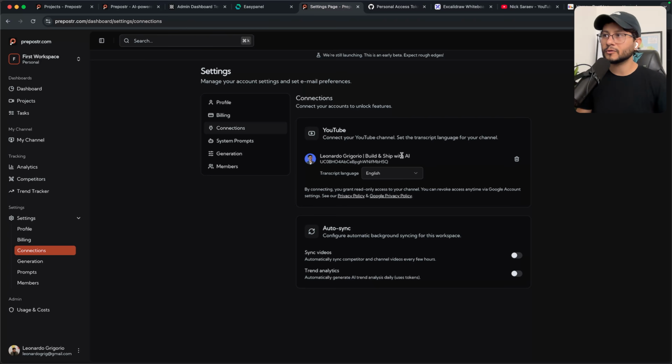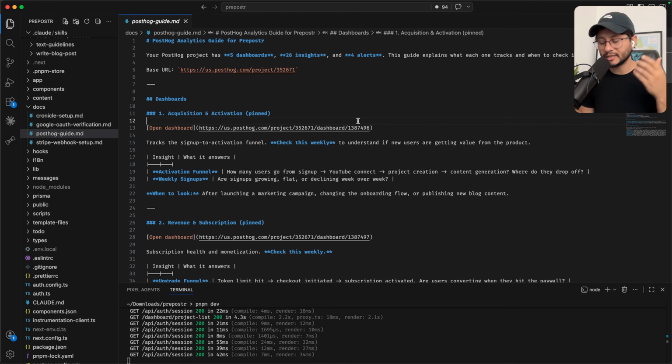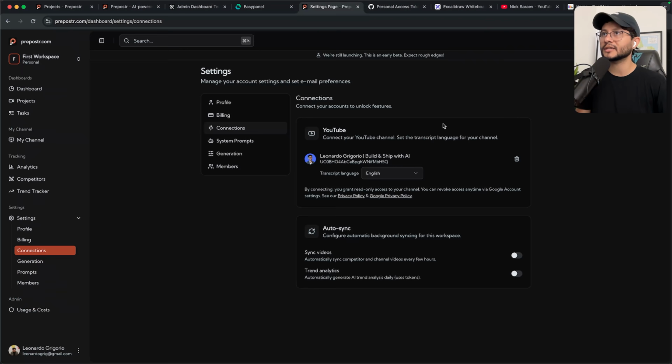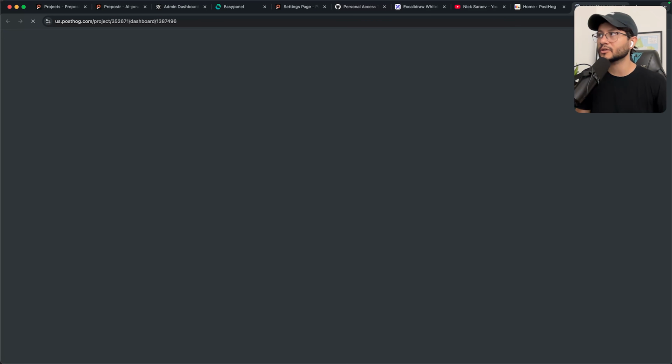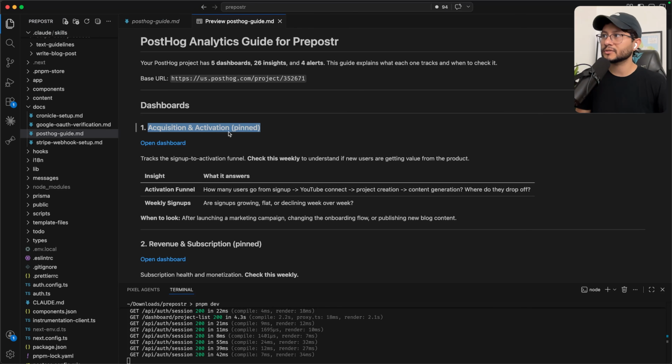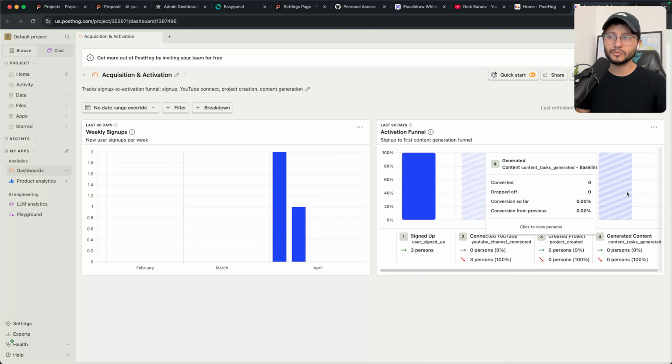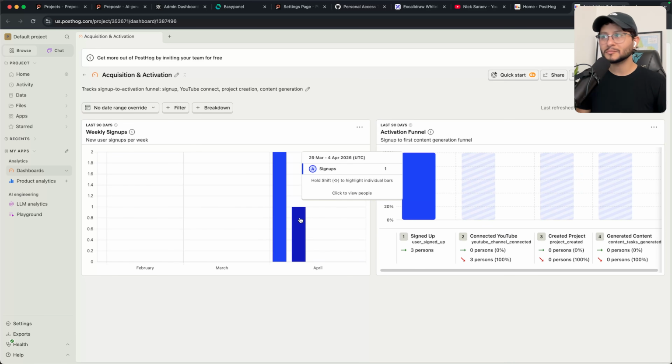Just as an example, PostHog, I have never really used it intensively. So I asked Claude to create this markdown file for me. What this markdown file has is all of the links of the dashboards that were created inside of PostHog. This one, for example, is an acquisition and activation. This should track all of the signups. And by the way, I didn't really launch the app yet, so there's actually no signup. This is probably me just testing it.